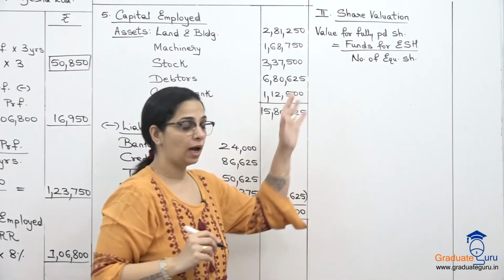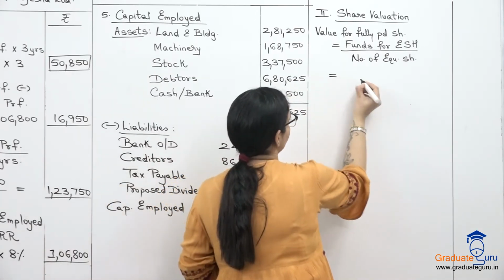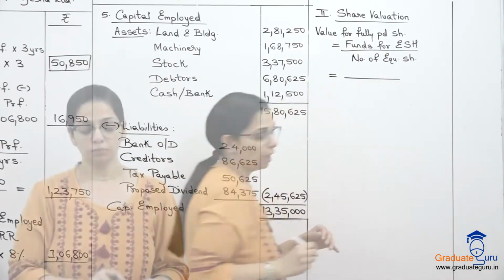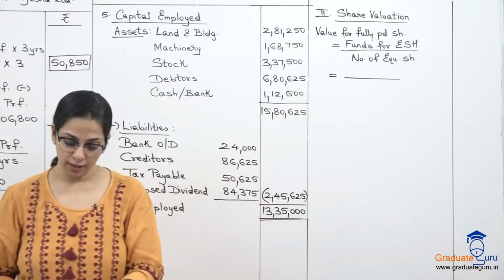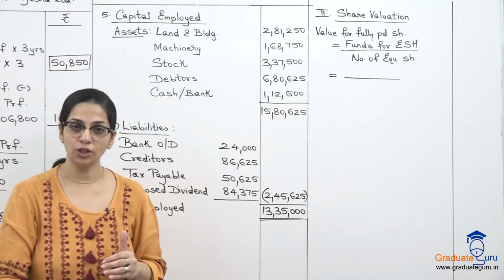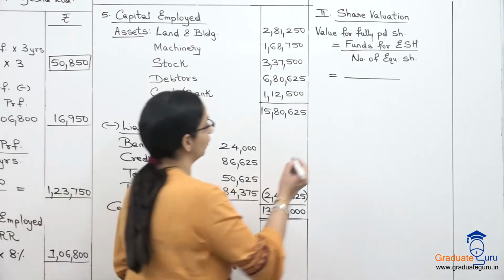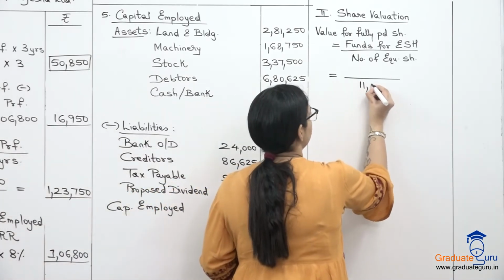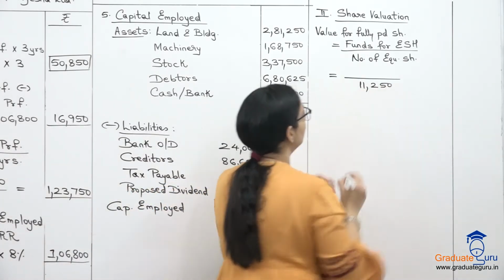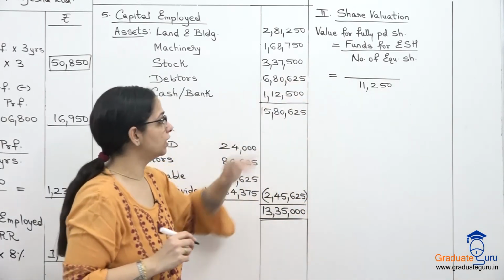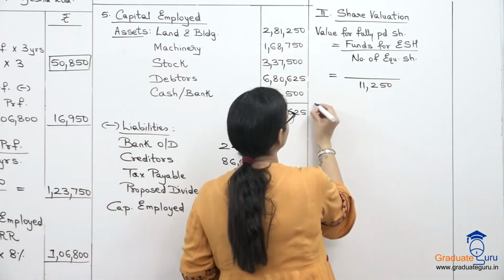So this I will get the funds when we do the calculation. Number of equity shares total हमारे पास बैलेंस शीट में है 11,250. So whenever we calculate the funds for equity shareholders, हम उसे divide कर देंगे, we'll get our answer.